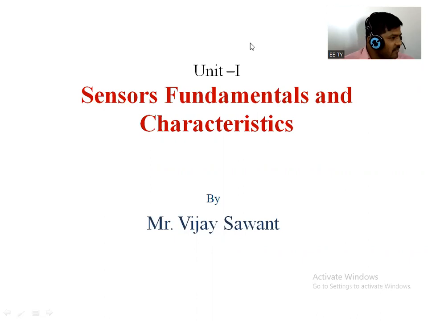Stimulus is nothing but one type of object which we want to sense, or it may be one type of quantity. Stimulus is the quantity, the condition, or the property of that object or that material. So that quantity, property, or condition of that material can be sensed, and the sensor gives a response to that stimulus. It is in the form of electrical.